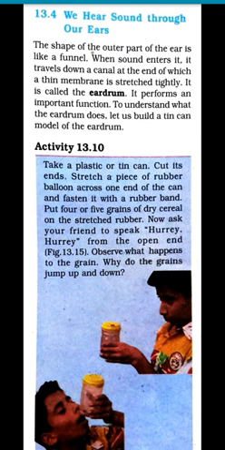Now, how do we hear the sound? We know that we hear the sound through our ears. And the shape of the outer part of the ear is like a funnel. And when sound enters into the outer ear, that's into this funnel, it travels down through a canal at the end of which a thin membrane is stretched tightly. And this is called the eardrum.